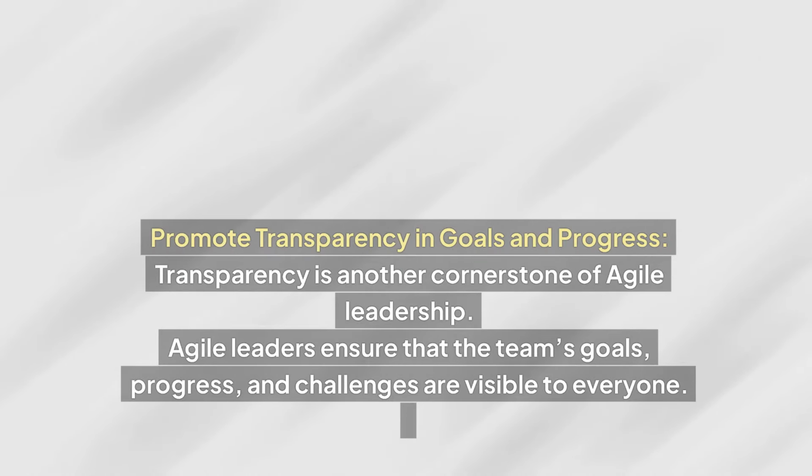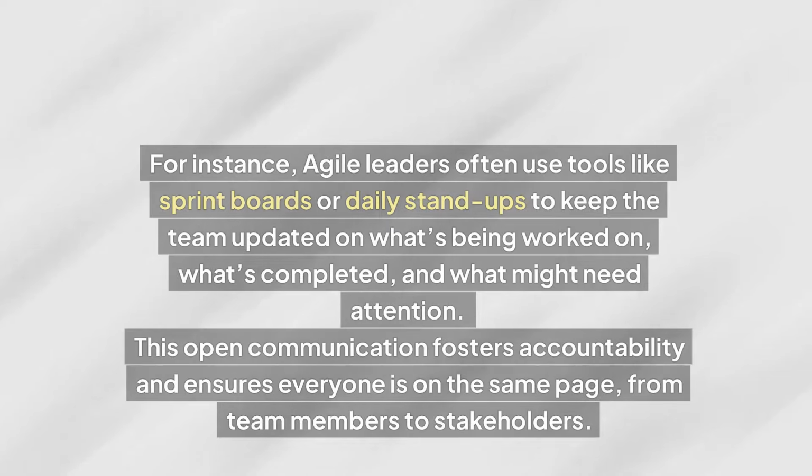Promote transparency in goals and progress. Transparency is another cornerstone of Agile leadership. Agile leaders ensure that the team's goals, progress, and challenges are visible to everyone. For instance, Agile leaders often use tools like sprint boards or daily stand-ups to keep the team updated on what's being worked on, what's completed, and what might need attention. This open communication fosters accountability and ensures everyone is on the same page, from team members to stakeholders.